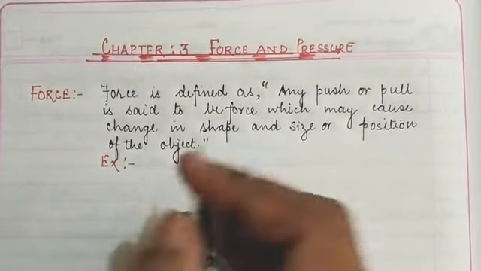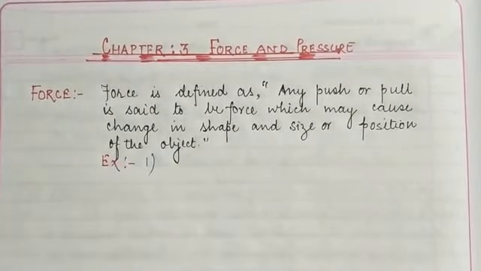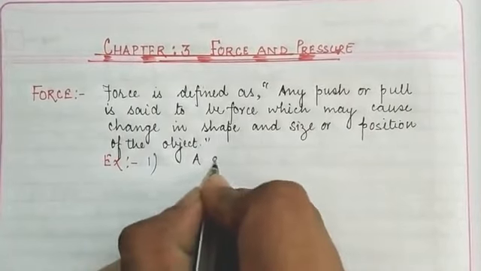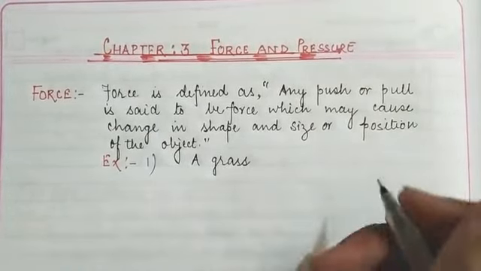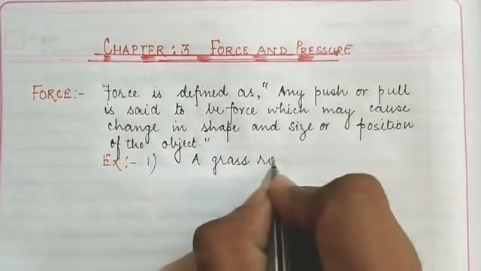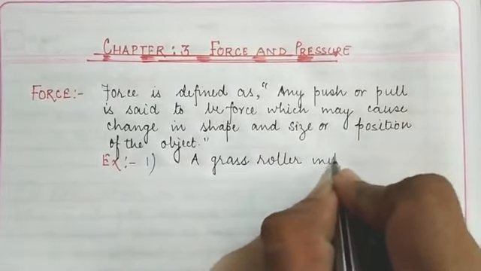Okay children, what is the first example? A grass roller, when it is not pulled by anyone, will be in a state of rest.